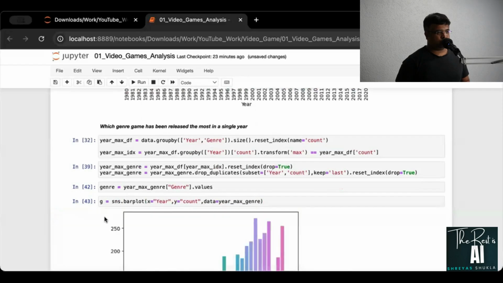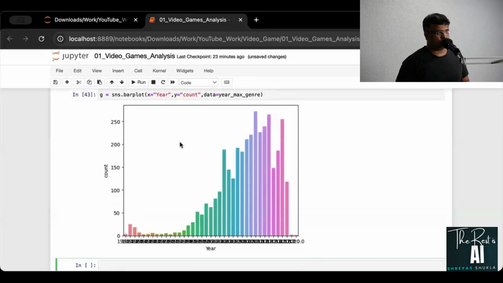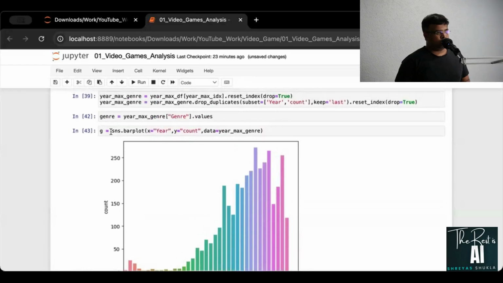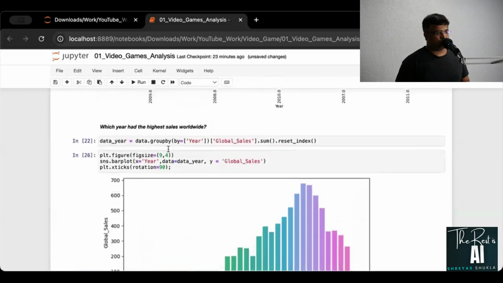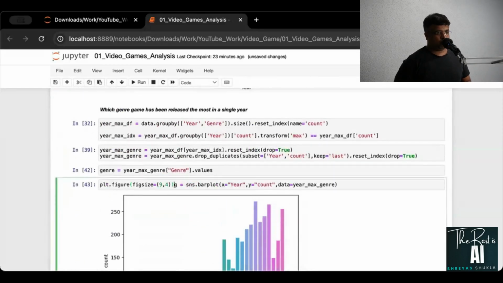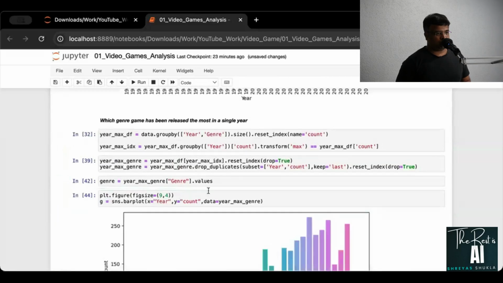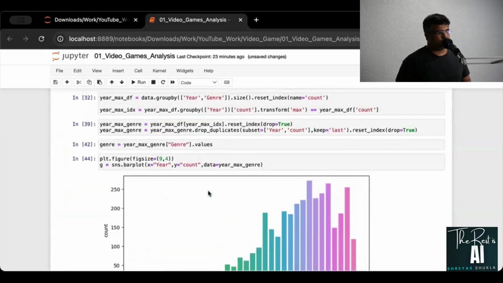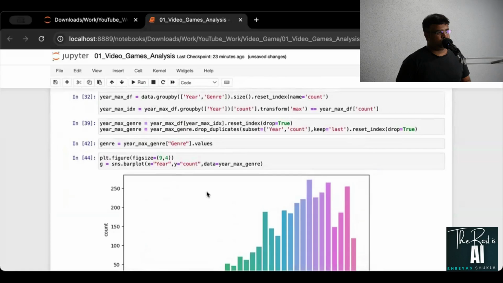So this is what you're going to get. I've assigned this to g. I'll talk about that in a moment. But if I just take the figure size here, that will be very helpful. There you go. Okay, still not clear. We'll fix that in a moment.